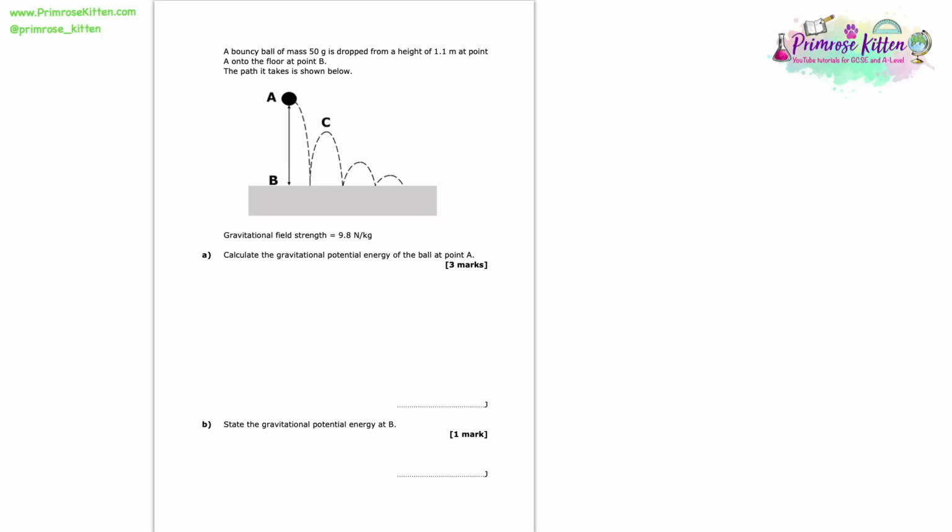A bouncy ball of mass 50 grams is dropped from a height of 1.1 metres at a point A onto the floor at point B. The path it takes is shown below. We're now told that gravitational field strength is equal to 9.8 newtons per kilogram, and we're asked to calculate the gravitational potential energy of the ball at point A. So let's just label this diagram. We can see that there's a height above the ground of 1.1 metres, and we're being asked what the gravitational potential energy is at that point where it's 1.1 metres above the ground.